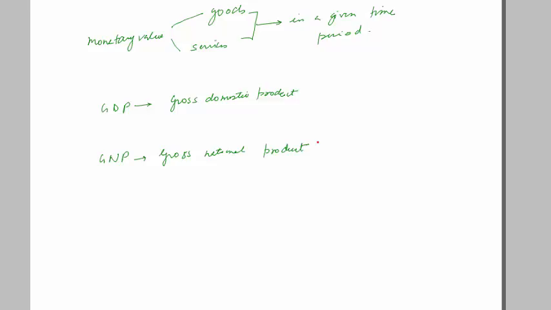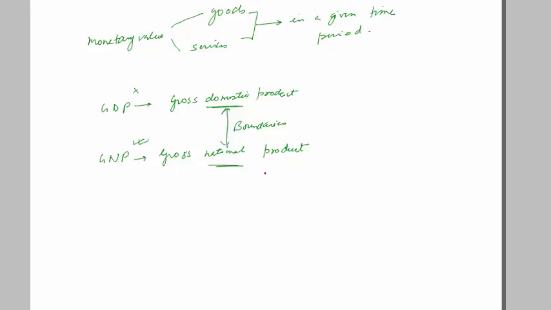As you know, domestic and national, the difference is of boundaries. Gross domestic product is about all the goods and services within the boundary of the country. Suppose an Indian company, Infosys, opens a branch in America, and there it is earning $100 million a year. Because it is earned outside India, that $100 million will not be a part of GDP, but it will be a part of GNP, national product.